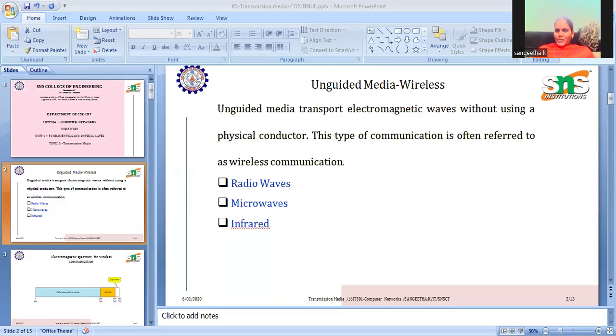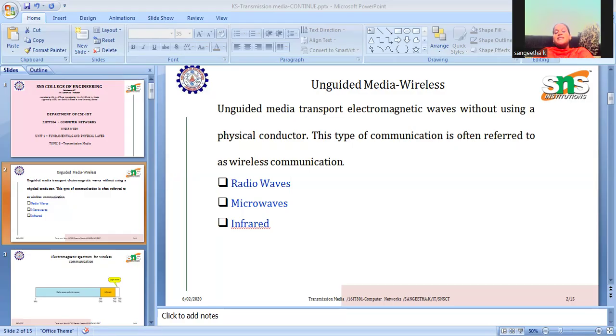This session we're going to discuss the transmission media. In the previous session we discussed wired medium. This session we're going to discuss wireless medium. Normally, transmission media are categorized into wired or unwired, also called guided or unguided media. Unguided media access is wireless communication. Unguided media transports electromagnetic waves without using a physical conductor, so this type of communication is usually referred to as wireless communication.